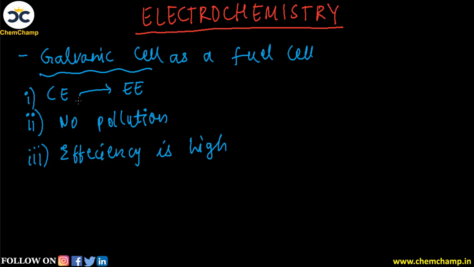Now let's see the example of this galvanic cell which can be used to produce electrical energy, that is the hydrogen oxygen fuel cell.